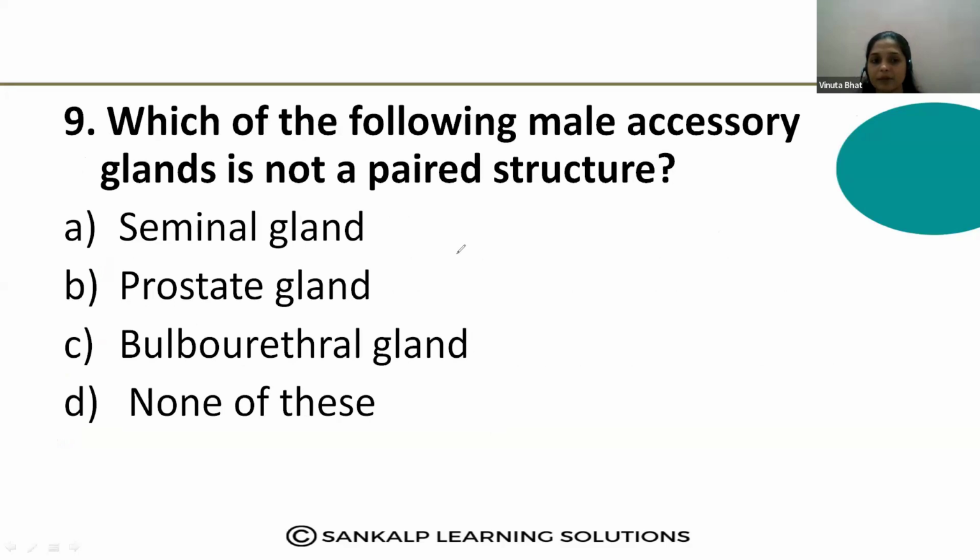Seminal gland or seminal vesicle, prostate gland, bulbourethral gland, and none of these. Okay. Here, the prostate gland is not a paired gland. Yes, option B.